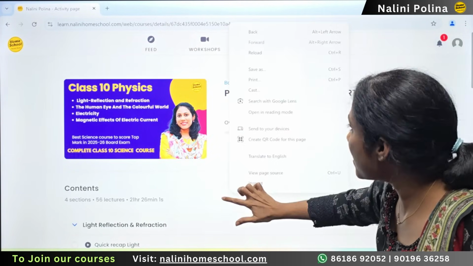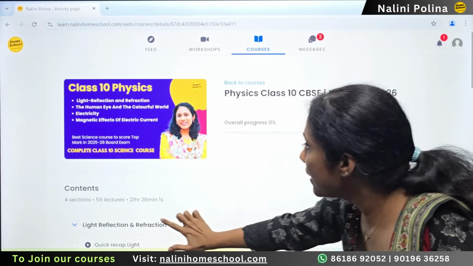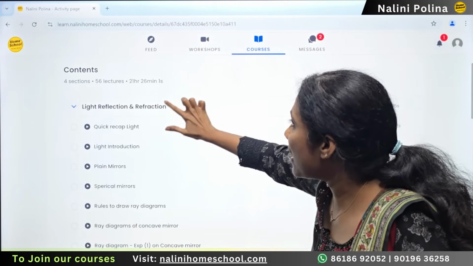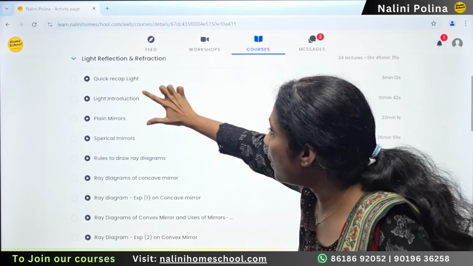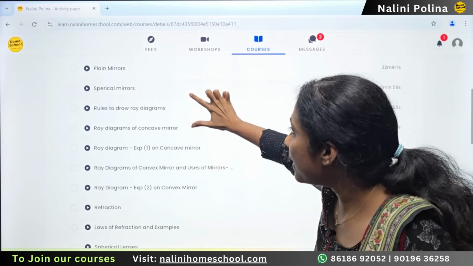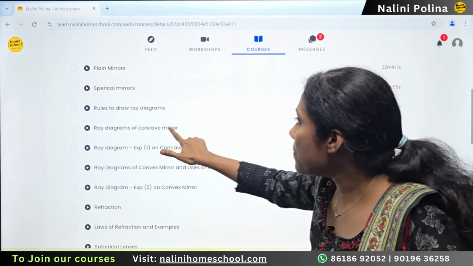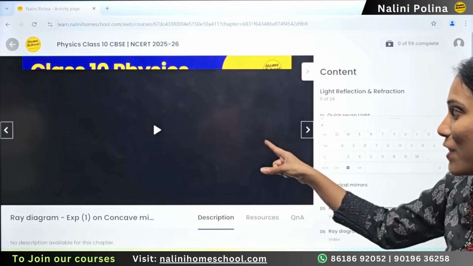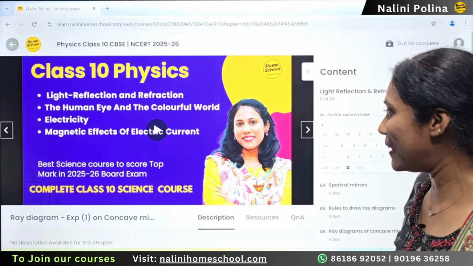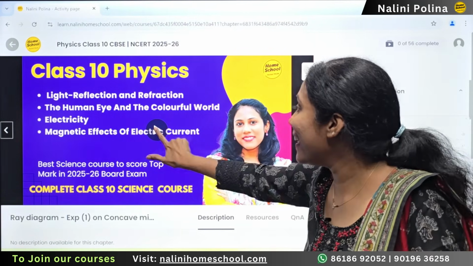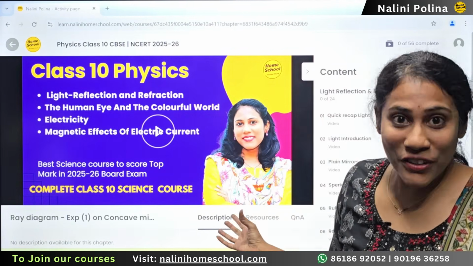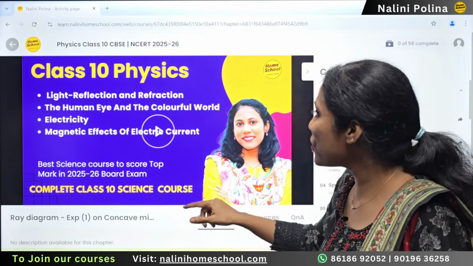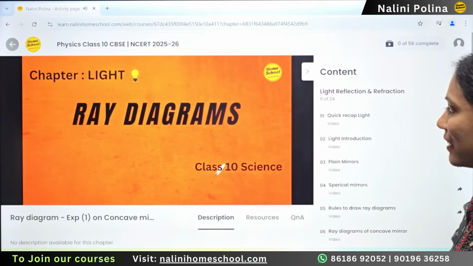See, the first chapter I have uploaded here is light, reflection and refraction. All these are concepts. Look here, I taught you ray diagrams of concave mirror. Below that, there is the ray diagrams experiment. Let us watch this ray diagrams experiment. You will never forget ray diagrams when you see them visually. Have a visual experience.